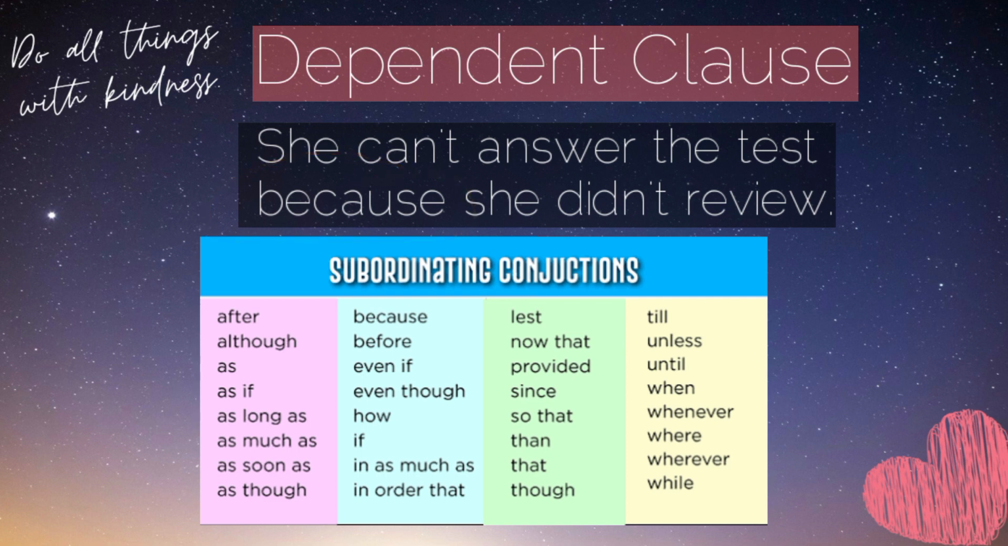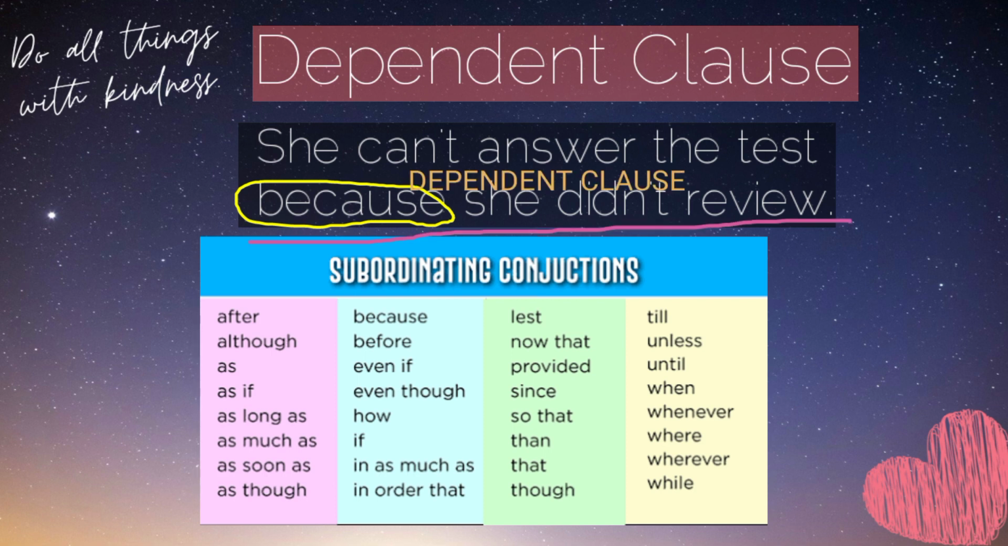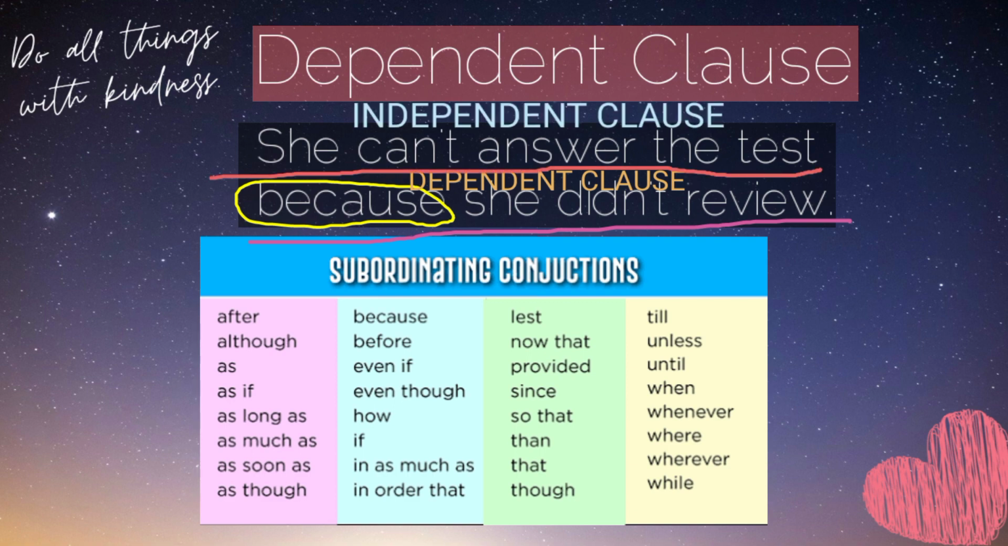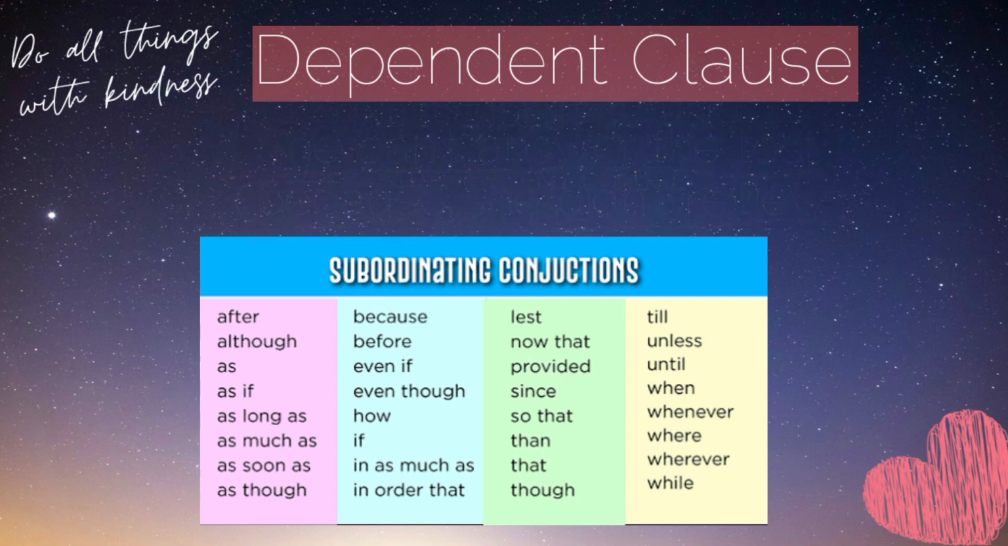Here's the tip. If your task is to get the independent clause and dependent clause in a sentence, the first thing you should do is to look for the subordinating conjunction used in the sentence, because a dependent clause begins with the subordinating conjunction. The remaining part of the sentence is the independent clause.